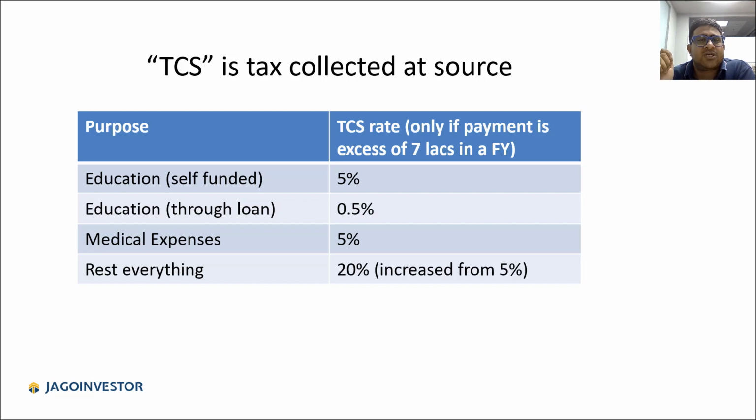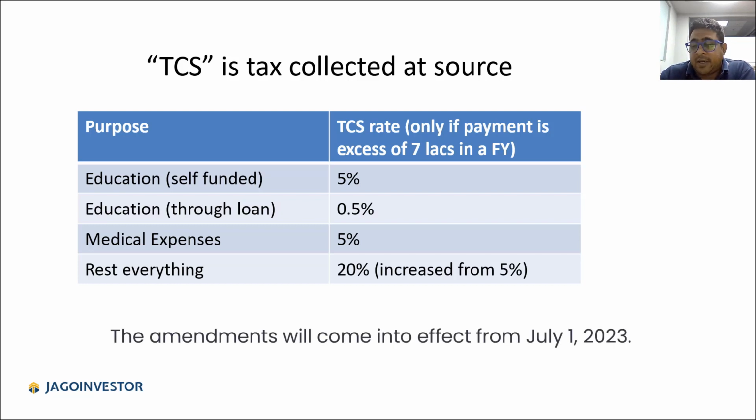If it is education through a loan, where you have taken a loan from a financial institution, then in that case it is 0.5%. For the rest, all kinds of foreign remittances, wherever you are sending money out of India, the TCS rate will be 20%. Earlier it was 5%. Now in this budget it is raised to 20%. Now, what does that mean? This amendment will come into effect from July 1, 2023.